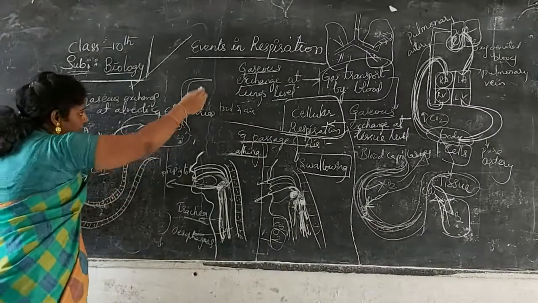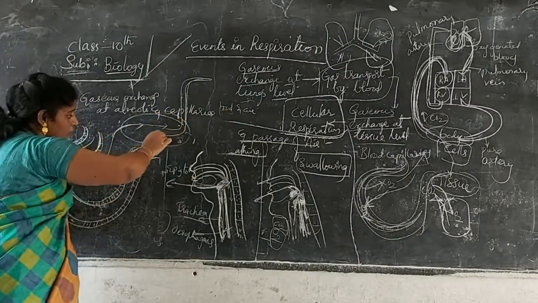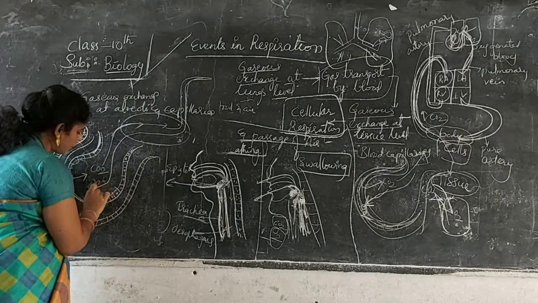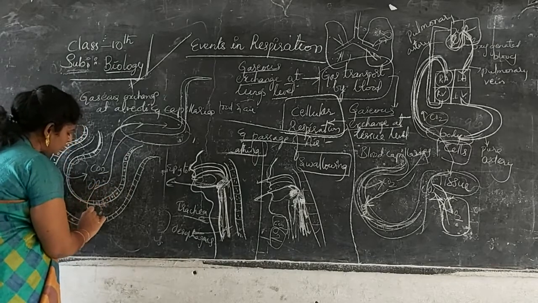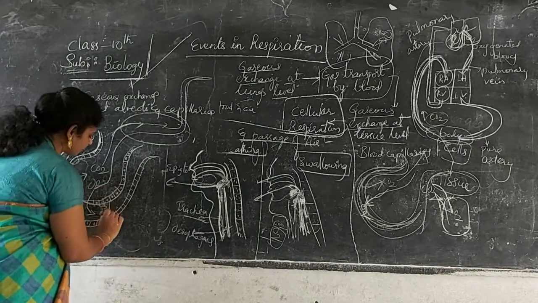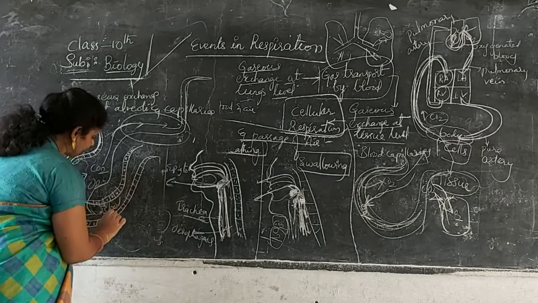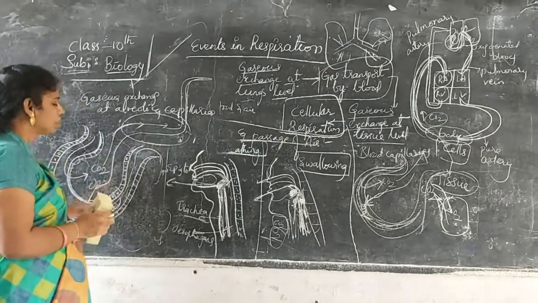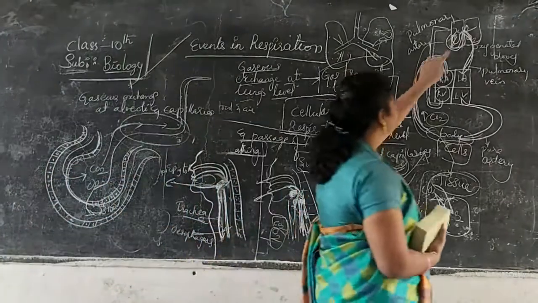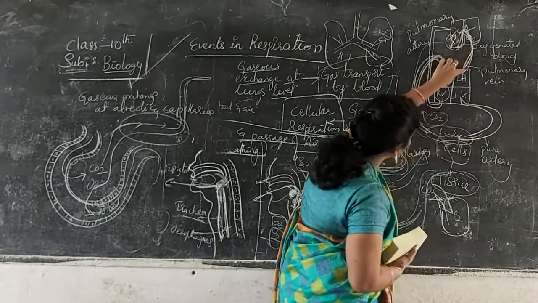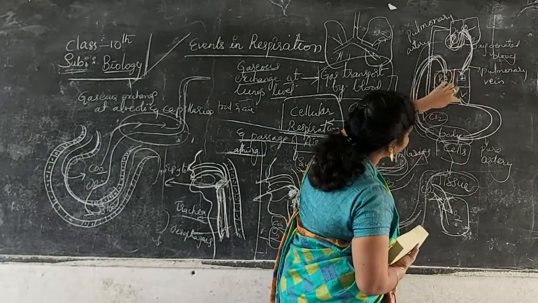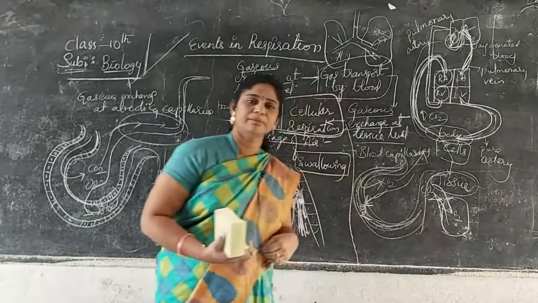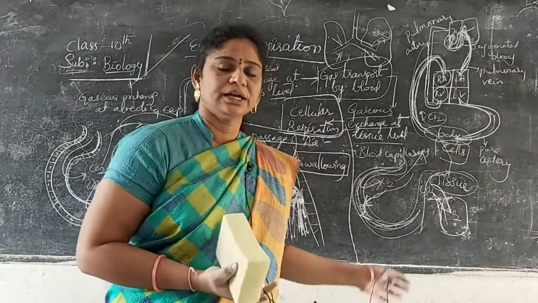And from the nasal cavity, what is it bringing? From trachea to bronchi, bronchi to bronchioles, to alveoli, what is it bringing? Oxygen. Oxygen is moved into the blood present in the blood capillary. So oxygen is carried to various parts and to the heart again. From the alveoli it moves into the left auricle, to the left ventricle, to the body. Without going into the heart, the exchange or purification doesn't occur.